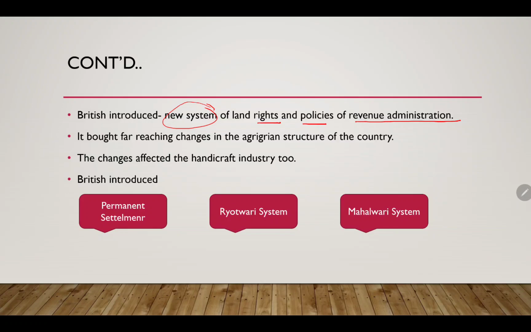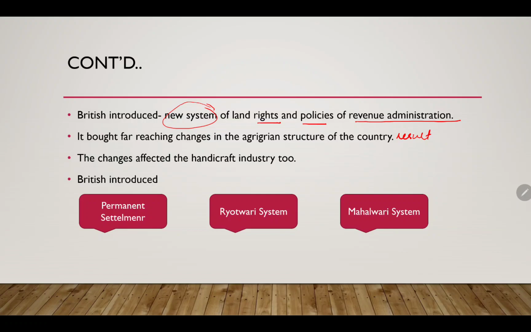And as the days passed, it had far-reaching changes in the agrarian structure of the country.